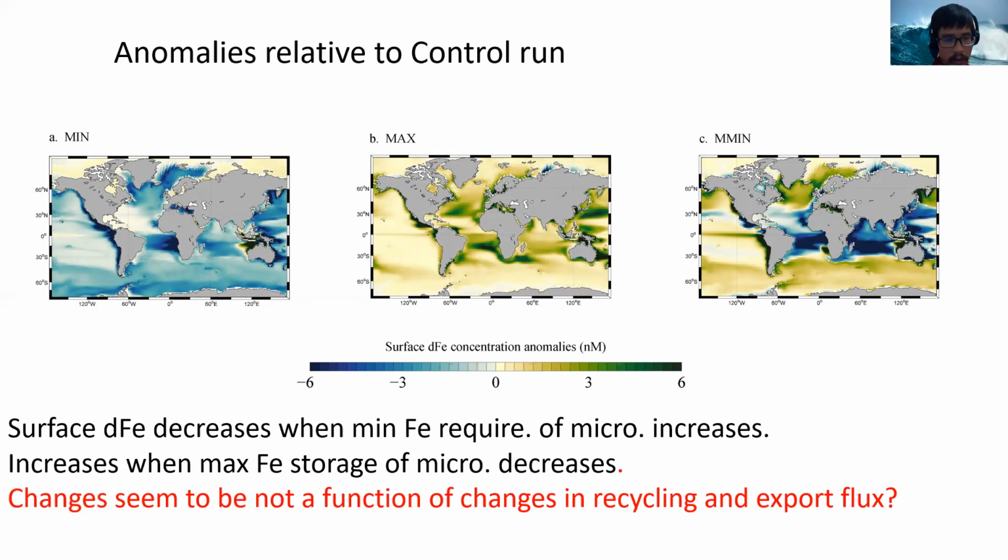And surface ion increases when maximum ion storage of microzooplankton decreases, which says that these changes seem to not be a simple function of changes in the recycling and export flux, and then we have to explain why that is the case.